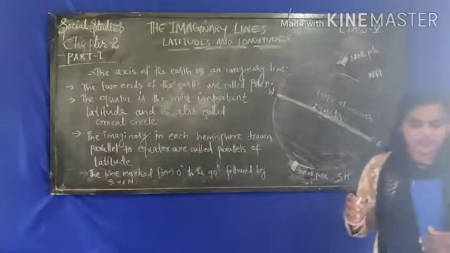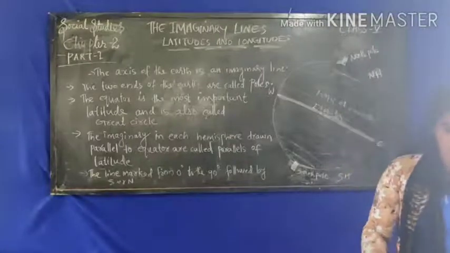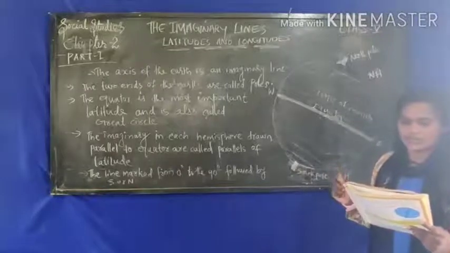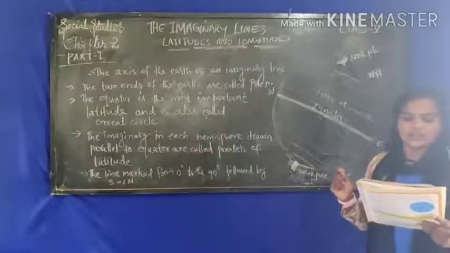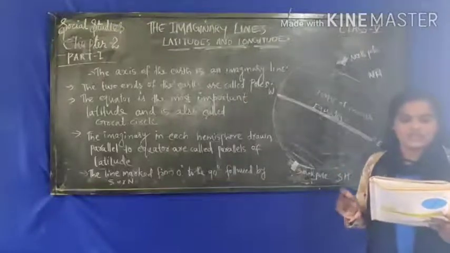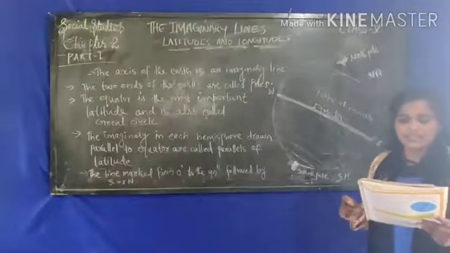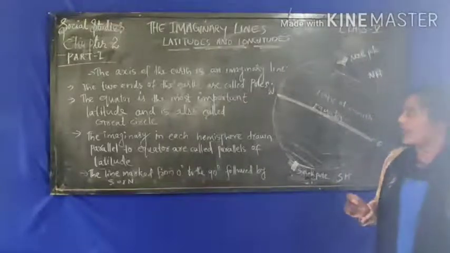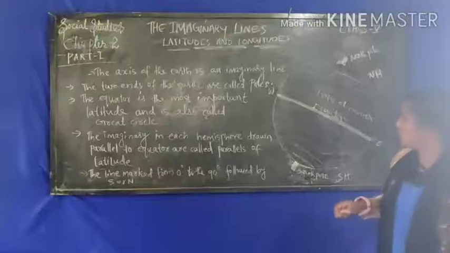Now the part of the Earth from the equator to the North Pole is called the Northern Hemisphere, and the part of the Earth's surface from the equator to the south is called the Southern Hemisphere. The imaginary lines in each hemisphere drawn parallel to the equator are called parallels of latitude. This is north, this is south, west and east.